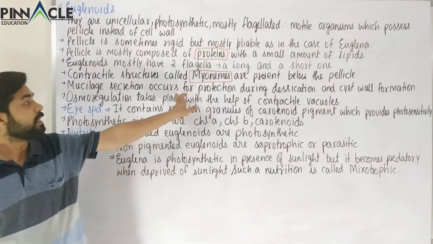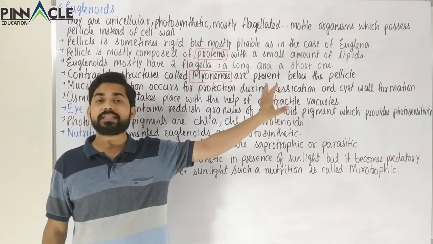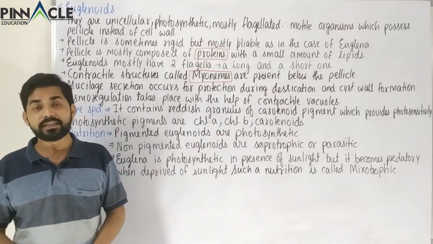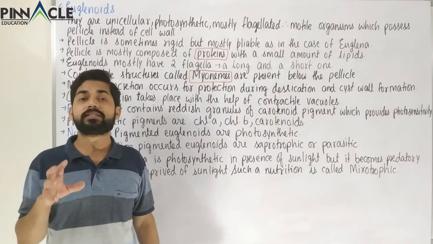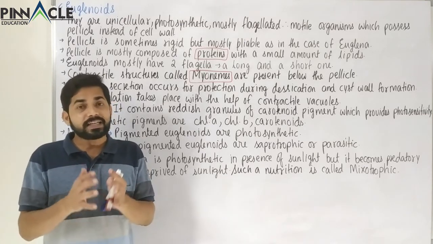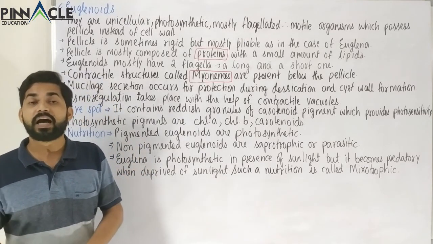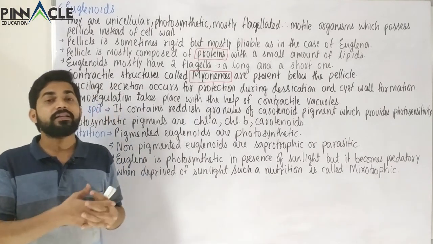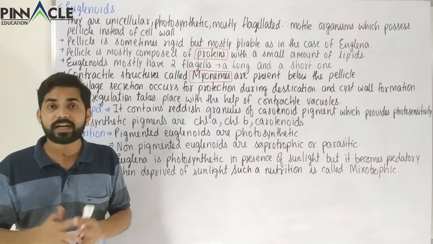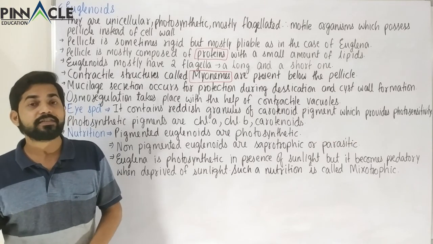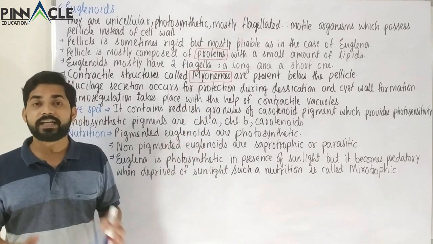So this mucilage is normally released or secreted under desiccation conditions and also during cyst formation. So when the adverse environmental conditions last too long and the euglenoids cannot survive that condition, in that case cyst wall formation takes place.